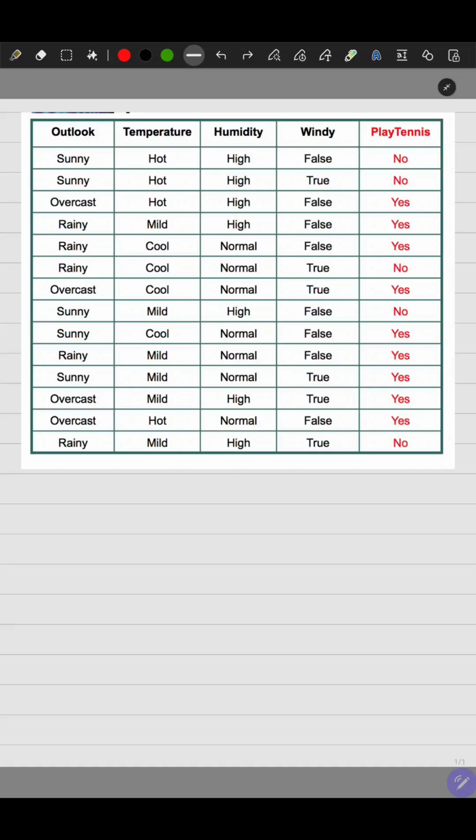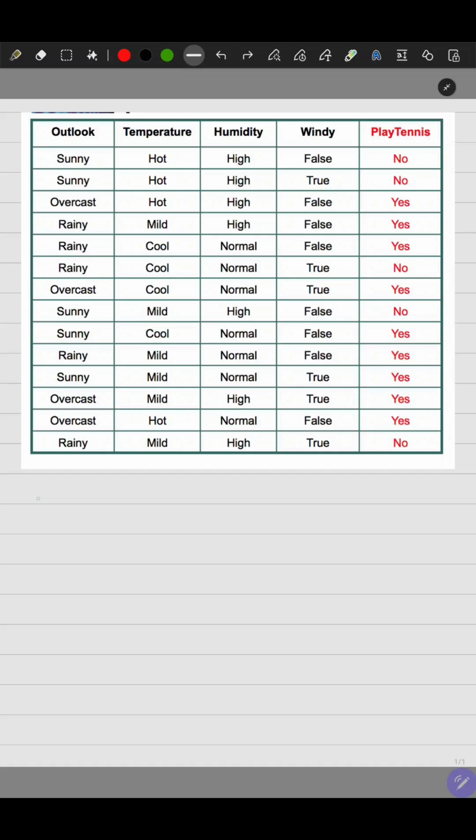In the previous video, we studied how to build a decision tree using the Gini impurity and Gini index. In this video, we'll take a look at how a decision tree can be designed using the ID3 algorithm and using the concept of entropy and the concept of information gain. Given a particular outlook, temperature, humidity and wind condition, we can predict whether the person will go out to play